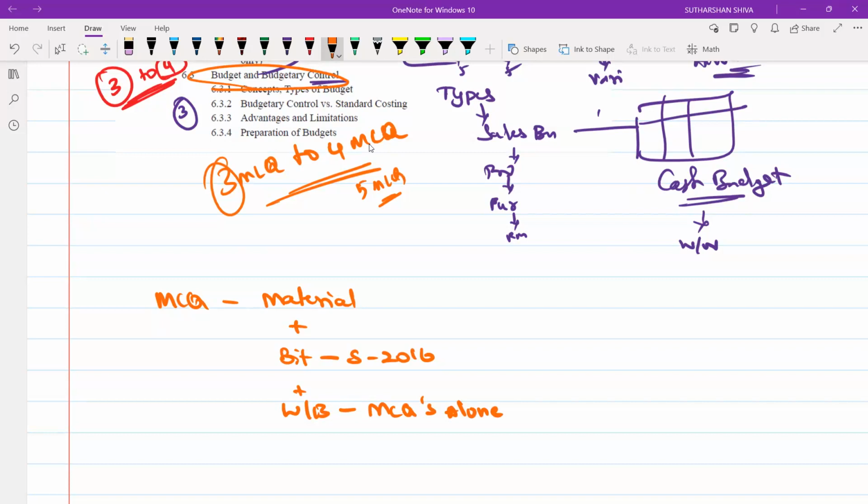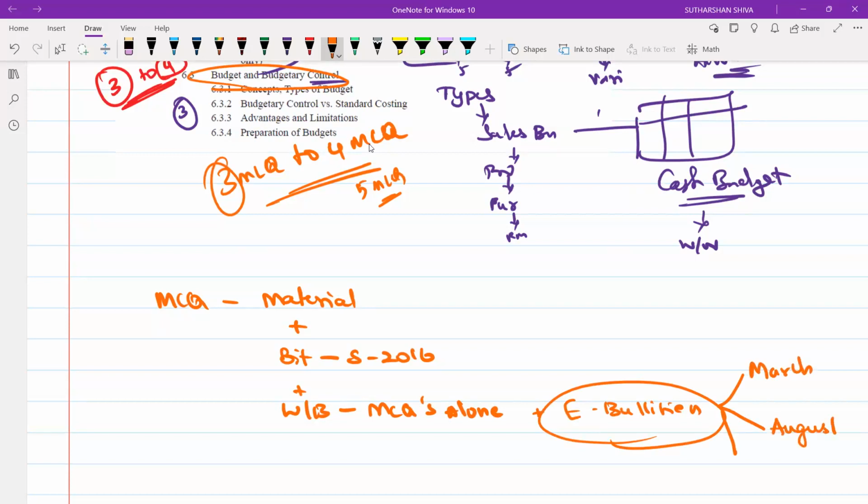After that, there is one more thing which none of them know, that is the e-bulletin. Most of them will leave it. This e-bulletin, we are focusing on 3. One is the March month e-bulletin, which they have released, the August intermediate they have released, and the October intermediate they have released. Focus on these 3. If you want, you can add the 2 issues before also. Before March, January or February, if they release, you can add that also.